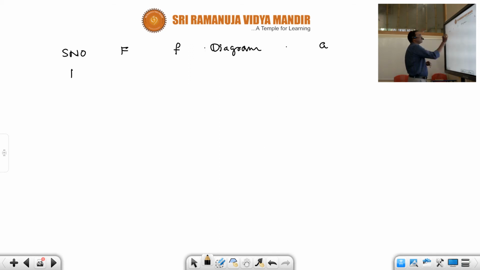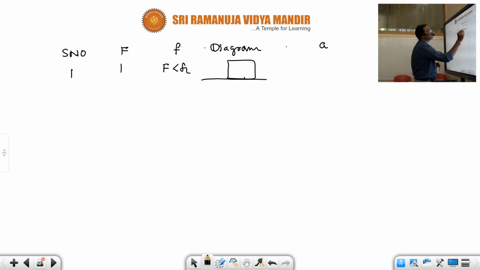The applied force is lesser than limiting friction. In the diagram, limiting friction FL acts on one side and the applied force F on the other. Acceleration is going to be 0. The body is at rest. It is not moving.